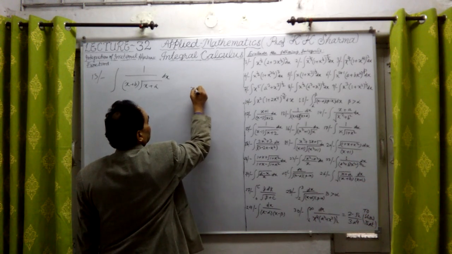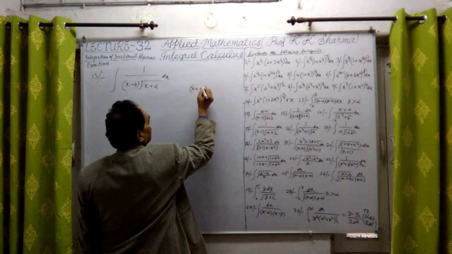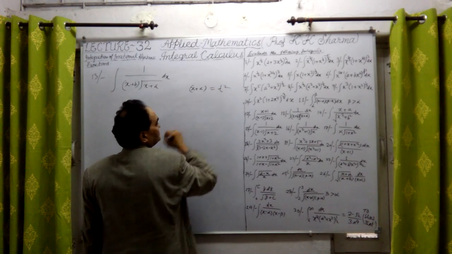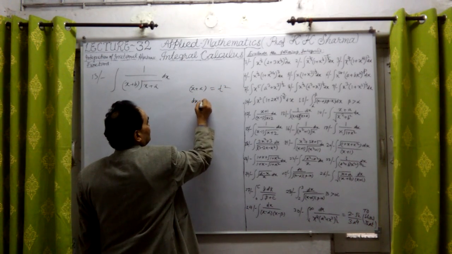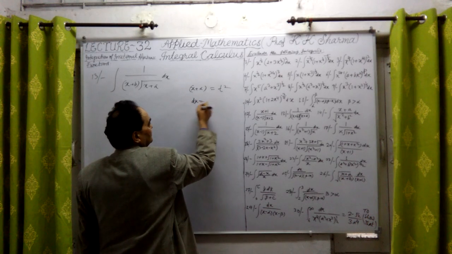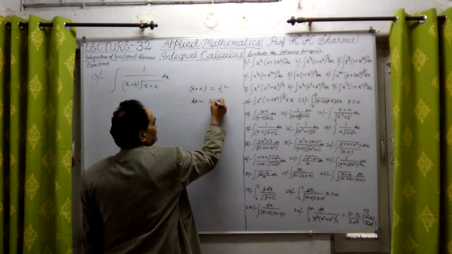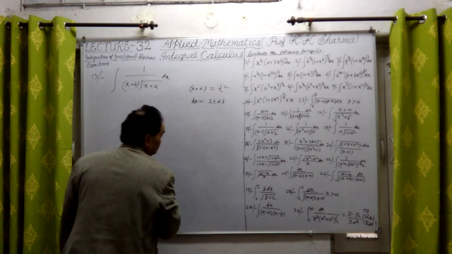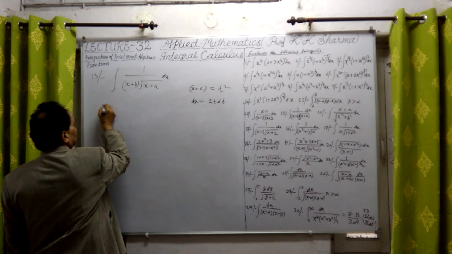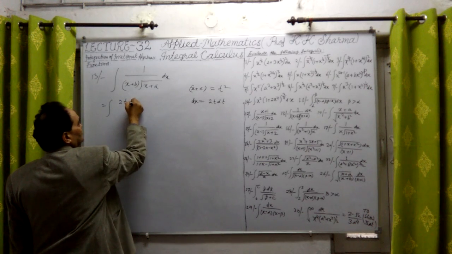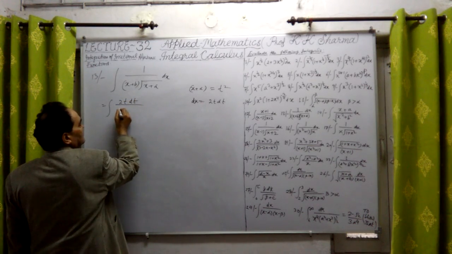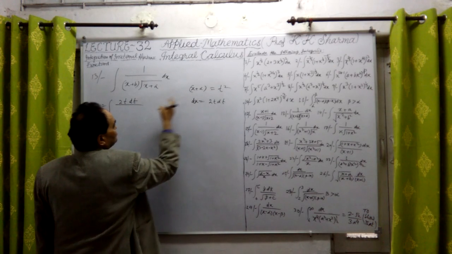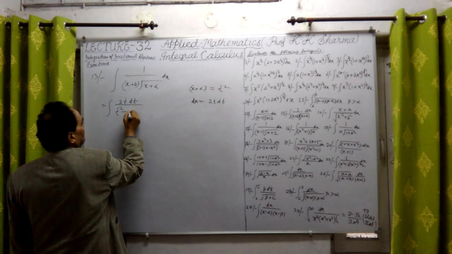So we put x plus a equal to t square. If I differentiate it with respect to t, dx upon dt equal to 2t, so dx equals 2t dt. Substituting here, we get 2t dt divided by x equal to t square minus a, plus b.